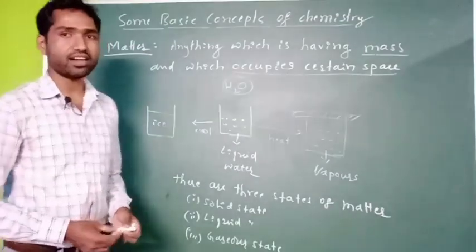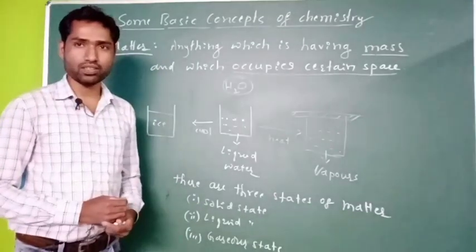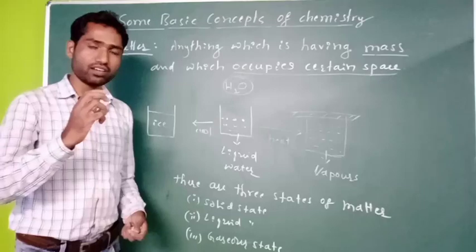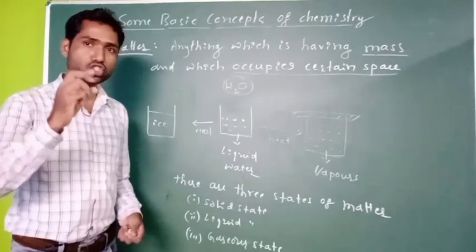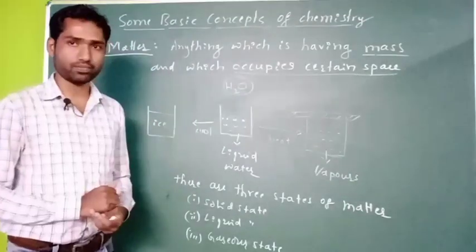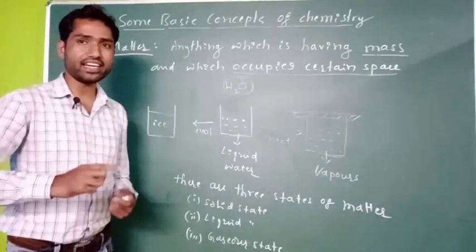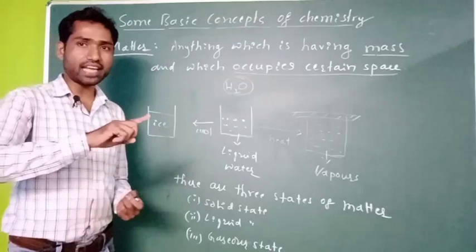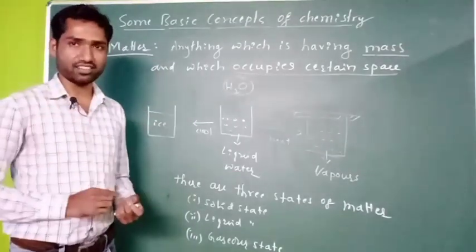Let us take an iron piece. That iron piece is in solid state at room temperature, right? If you heat that iron piece to a high temperature, it will get converted into liquid state.